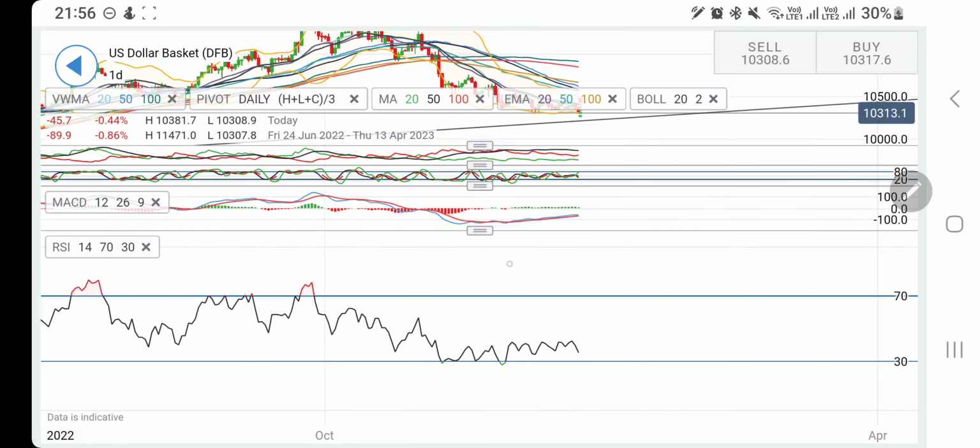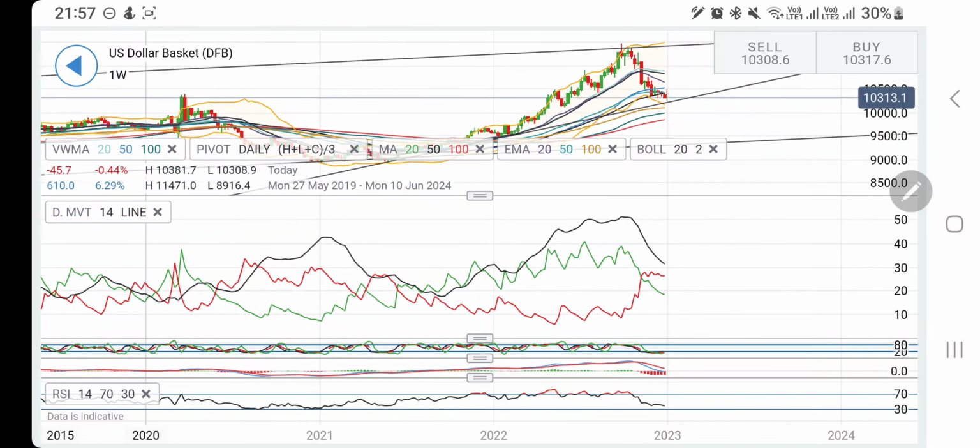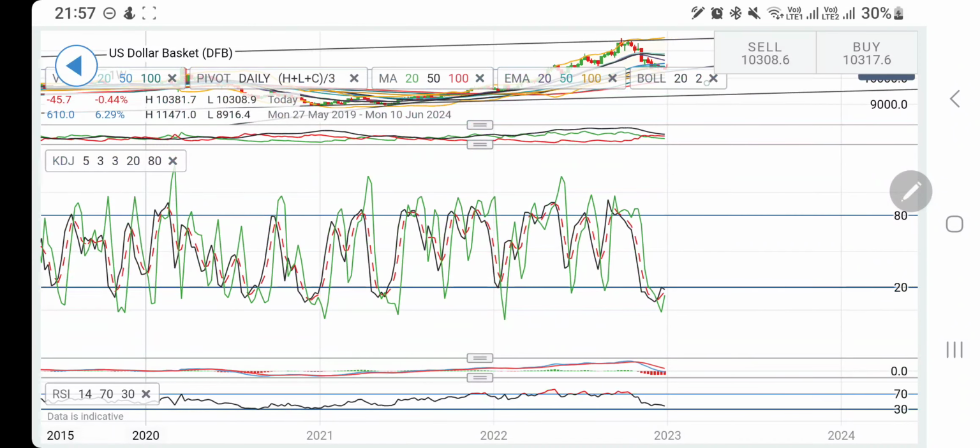Now look at the weekly chart. On the weekly charts, the 20 period moving average is now curving downwards. The 50 period is also trying to curve downwards, while the 100 period is staying flat. So this indicates that there could be a possible crossover, which may bring the dollar basket again into the bearish zone. Now look at the directional movement. This is divergent. It was in green so far for a couple of years. Now this has crossed over. This is trading with divergence, indicating bearishness.